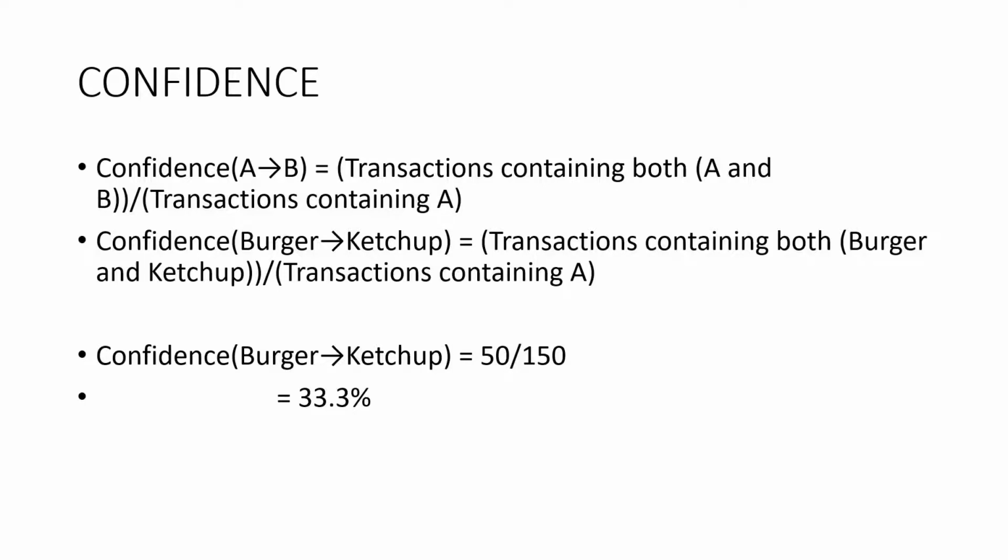Confidence burger to ketchup is equal to 50 by 150, that is equal to 33.3%. You may notice that this is similar to what you would see in the naive Bayes algorithm. We have a video for naive Bayes. However, the two algorithms are meant for different types of problems.